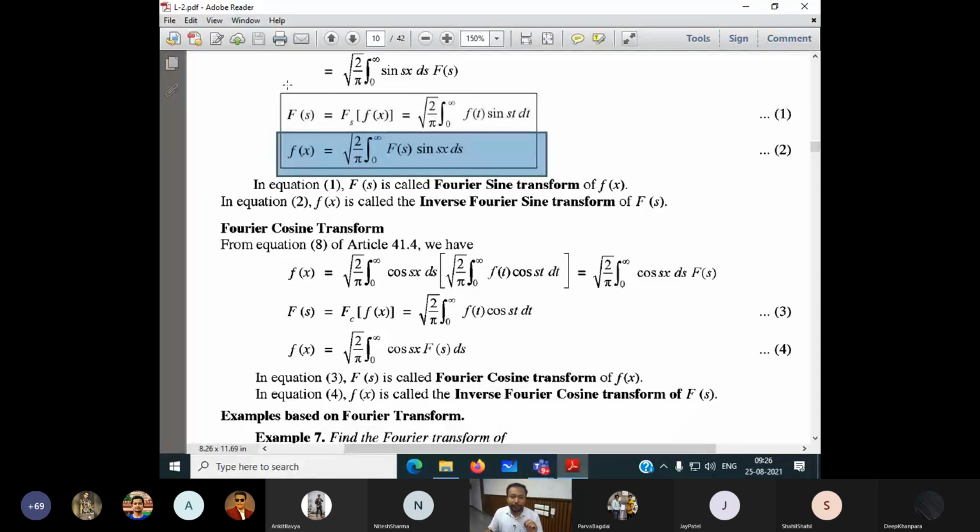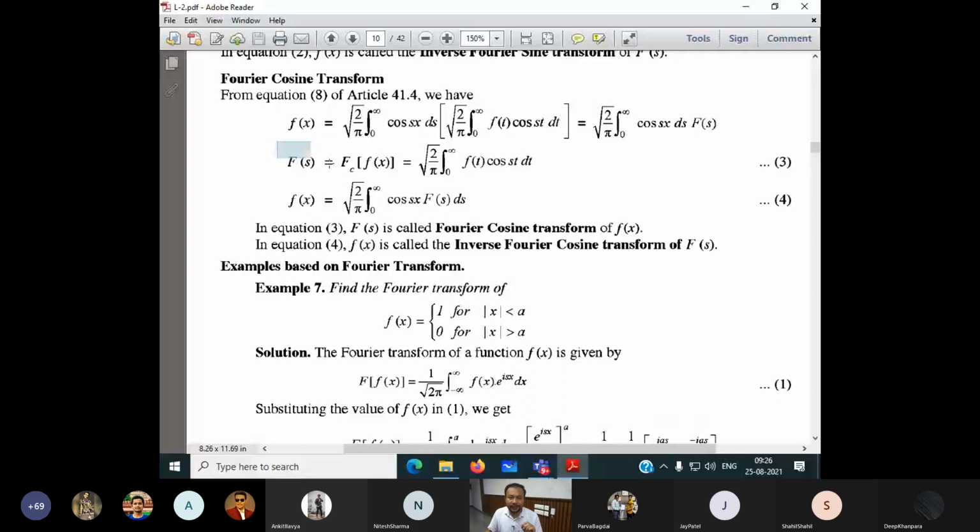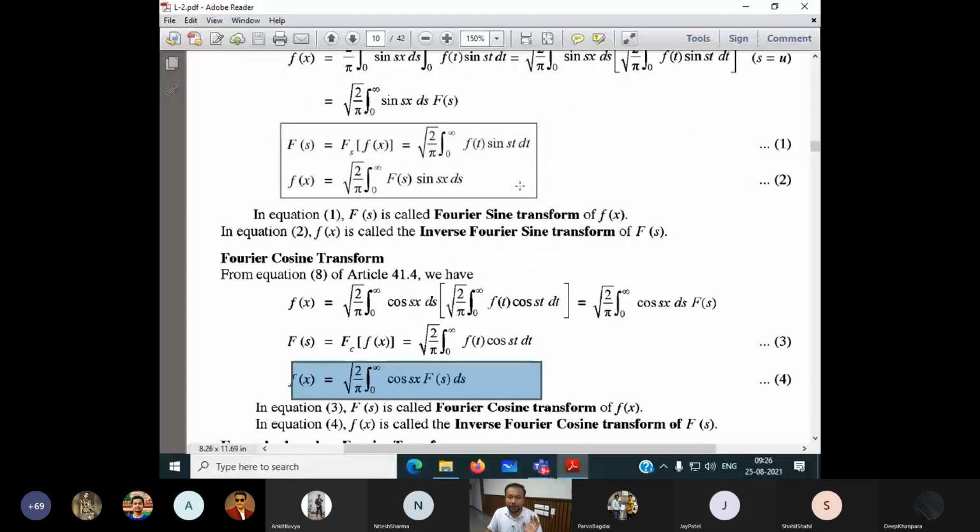Okay. Same thing here, the cosine Fourier transform. The formula is exactly the same. Instead of sine, it becomes cos. The rest are the same. So there is no difference between sine and cos. Instead of sine, it becomes cos.